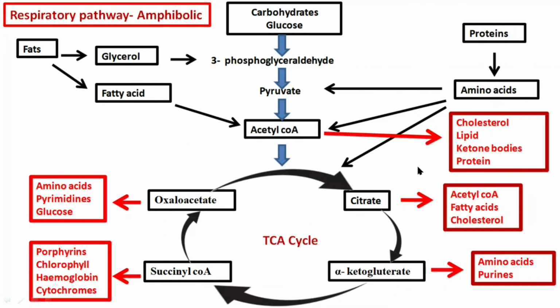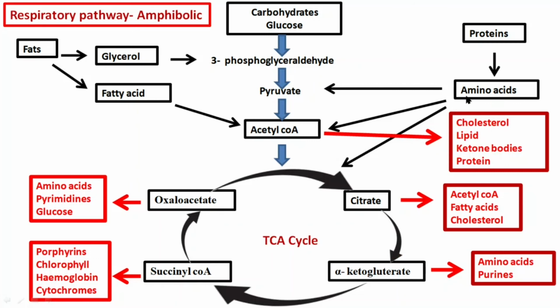Apart from this, number of intermediates of respiratory pathway act as precursors for synthesis of various biomolecules. Let's see a few important examples alone here. First, let's take acetyl-CoA. Acetyl-CoA is needed for synthesis of cholesterol, lipid, ketone bodies and proteins. As acetyl-CoA cannot enter into cytosol, citrate, the first stable product of TCA cycle, is exported into cytosol where it gets converted into acetyl-CoA. From this acetyl-CoA, fatty acids and cholesterol are synthesized in living cells.